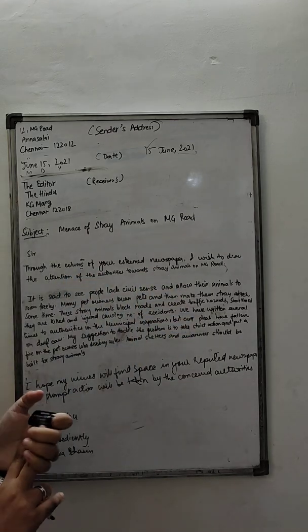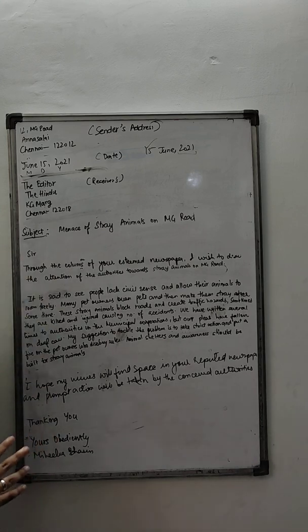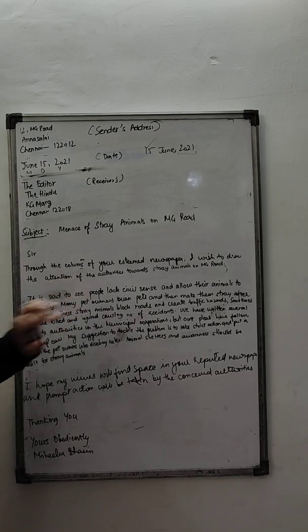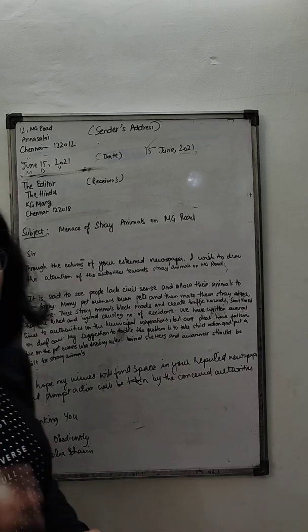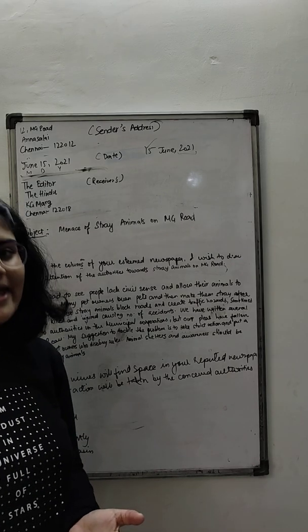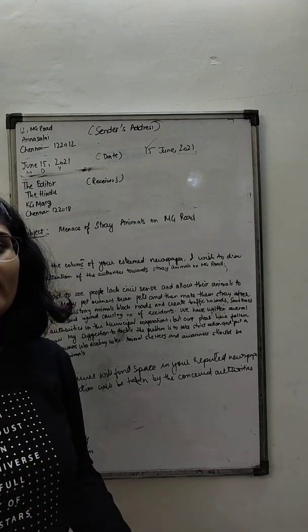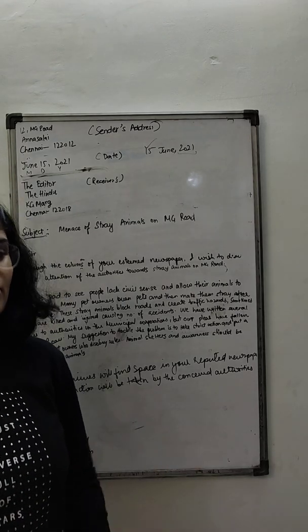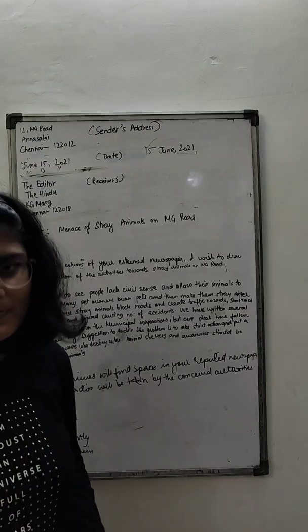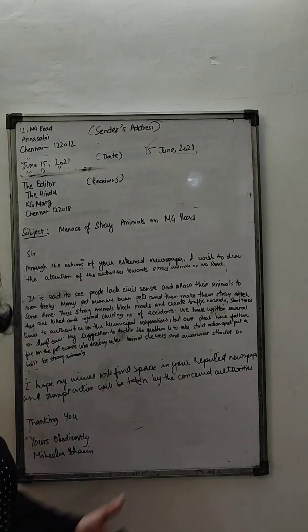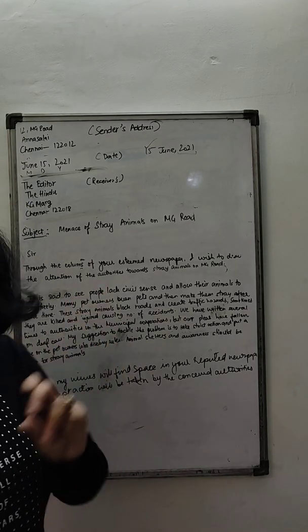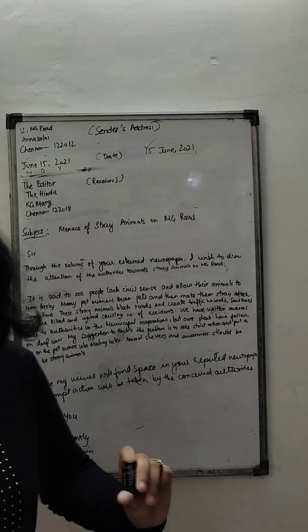But mostly in cases where your address is not given, you simply start from here. No need to introduce yourself. But when your address is mentioned, I think it is preferable that you add a line describing yourself and your area of residence. Even then, if you don't write, it won't make much of a difference, but it's preferable to write.